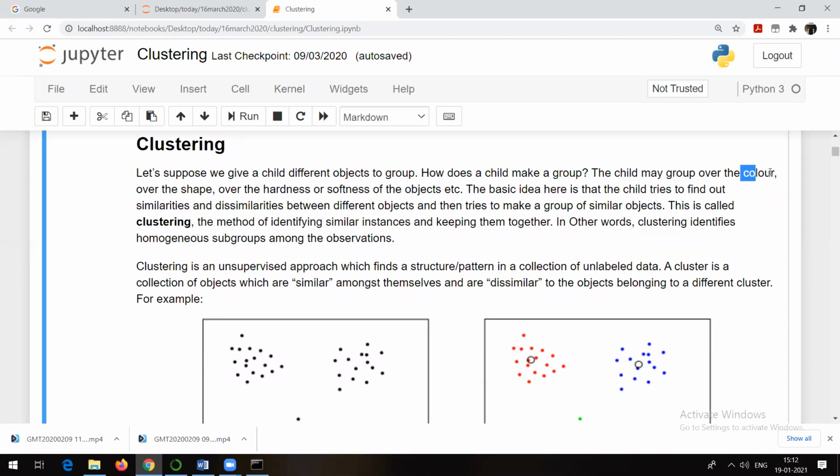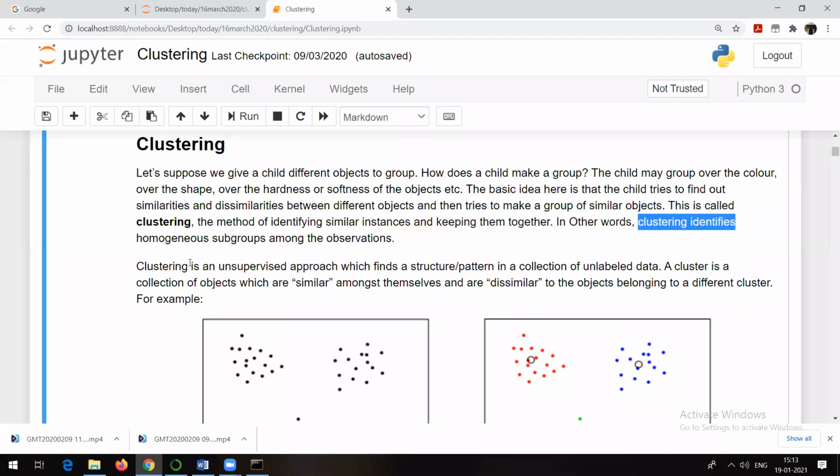Maybe the child may be making use of color or shape, hardness or softness of the object. The basic idea here is that the child tries to find similarity and dissimilarity between the objects, and then tries to make a group of similar objects. This is called clustering. So clustering simply means the method of identifying similar instances and keeping them together.